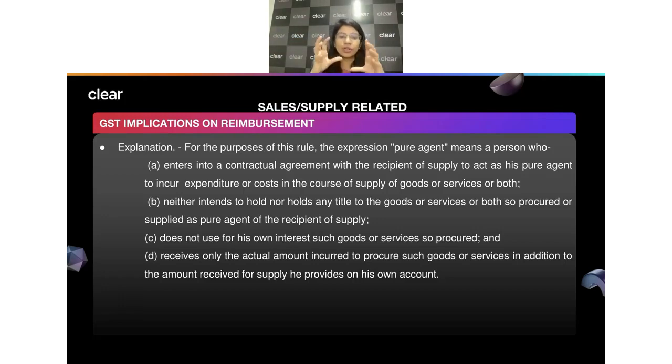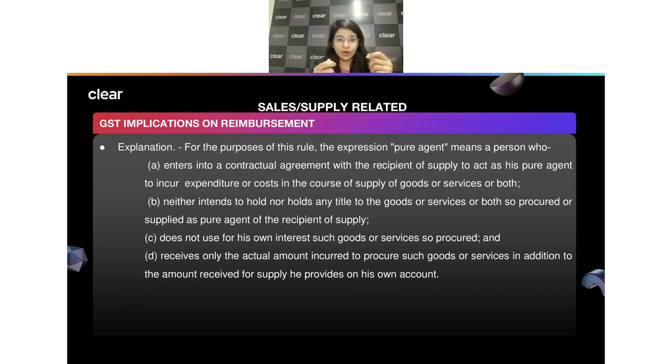Here, since I'm going to recover only the actual amount which I have paid to the government, which is the MCA fees, this becomes a part of our pure agent. So here we have to always look into this carefully, and whenever you're doing this, make sure you have a proper document for it. Even for the reimbursement thing, right?